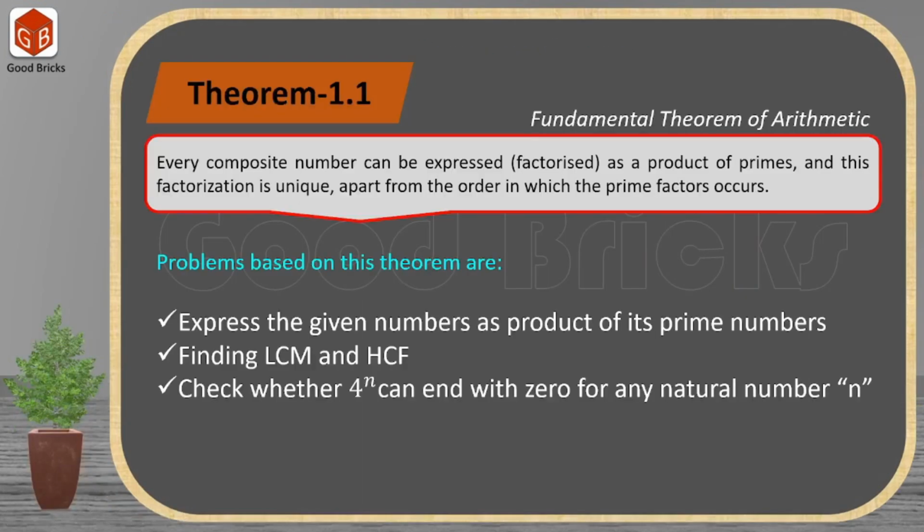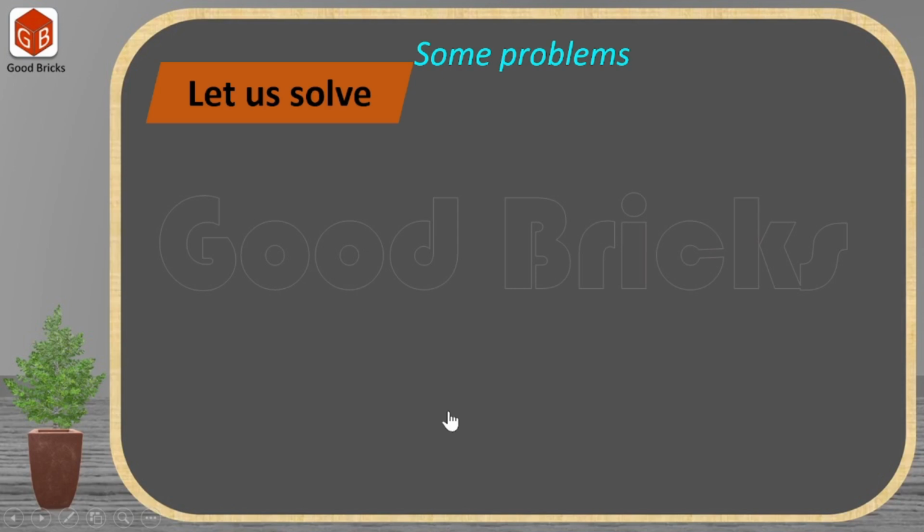Next, let us discuss theorem 1.1, and it says that every composite number can be expressed as a product of its prime factors in a unique way, and this is also called the fundamental theorem of arithmetic. Based on this, we have problems in exercise 1.1. These are the problems. Instead of wasting time on this, let us quickly jump into the problems.